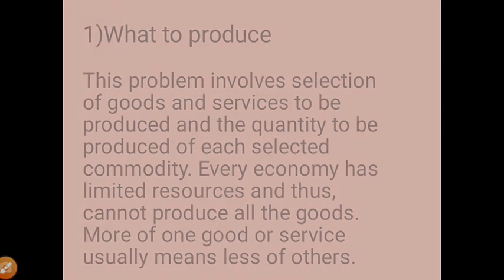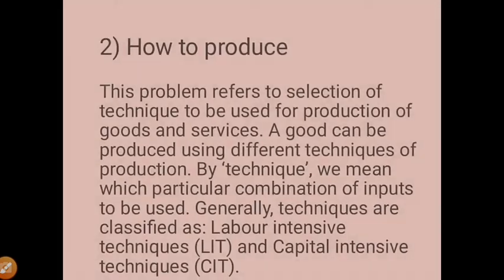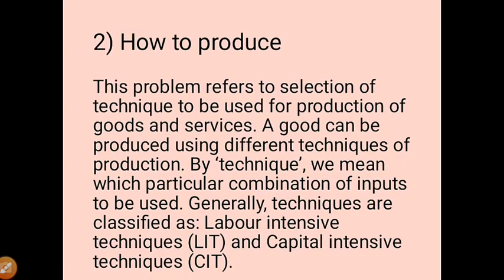The second one, how to produce, is very important, because every economy has this second stage problem. This problem refers to selection of technique to be used for production of goods and services. A good can be produced using different techniques of production.